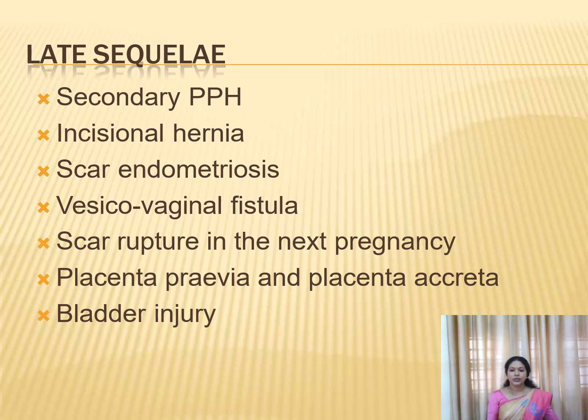And scar rupture in the next pregnancy. In the subsequent pregnancy, there is a chance for rupture of the uterus, and a chance for placenta previa and placenta accreta. In the subsequent pregnancy, sometimes the placenta may get adhered to these sutured areas. And if it is adhered to the sutured area, there is a chance for deep invasion, and that may lead to placenta accreta also. And another one is a chance for bladder injury.